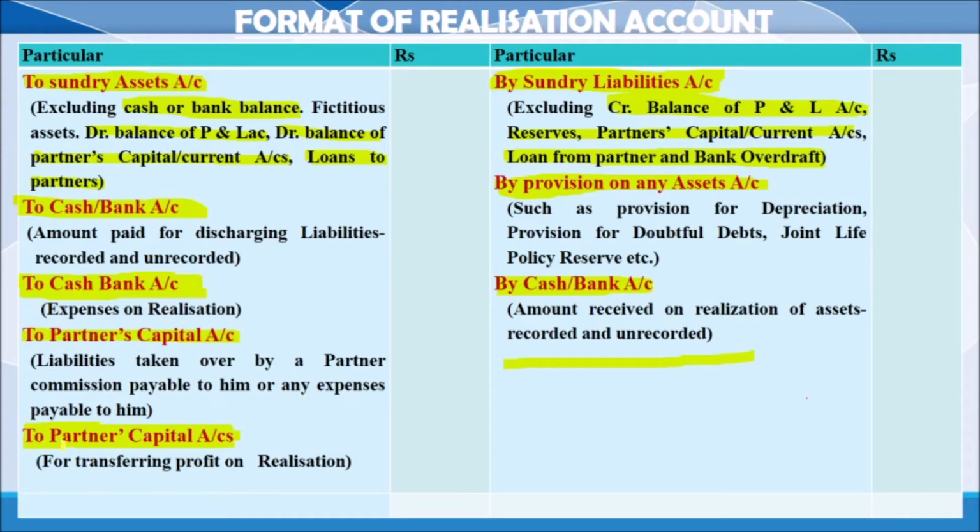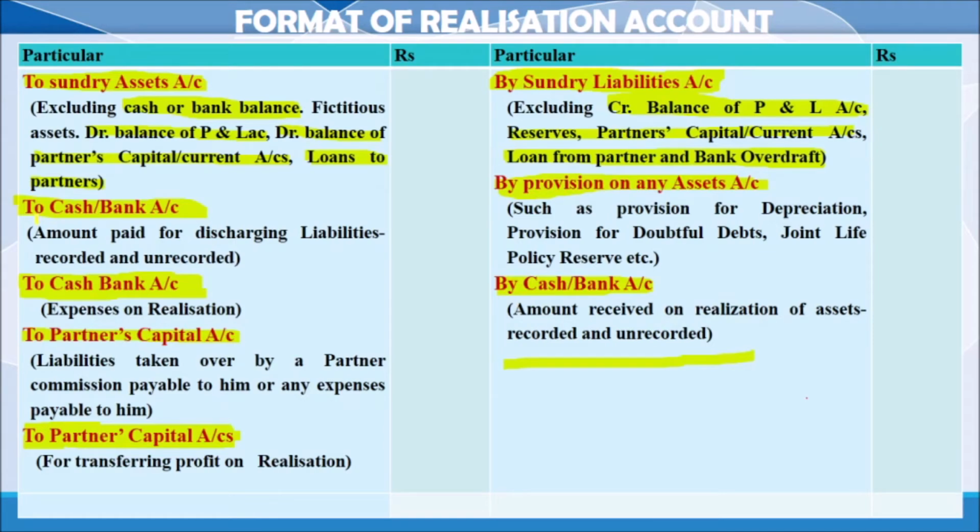So this is the format of preparing the realization account. First of all, we will transfer all the assets to the debit side, liabilities to the credit side, and provision for any asset to the credit side, except some items. Then we will write the selling value of the assets by bank or cash. If an asset is taken over by a partner, by partner's capital account.